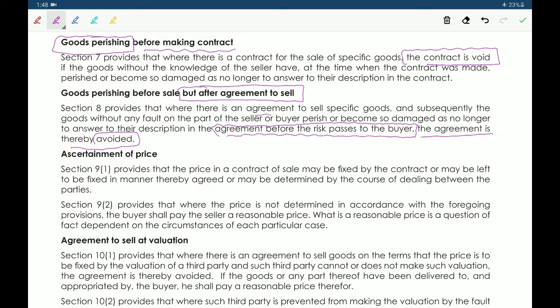So an agreement to sell specific goods, and subsequently the goods, without any fault on the part of the seller or the buyer, perish or become so damaged that they no longer answer to the description. Ultimately, goods perishing before sale but after agreement to sell can be avoided.